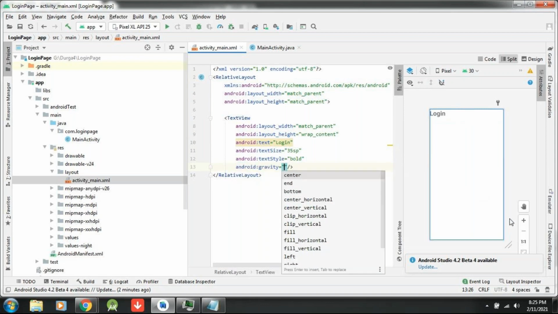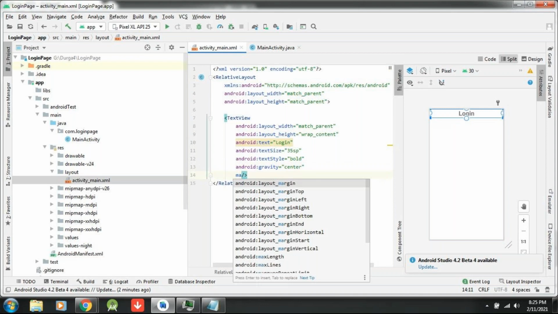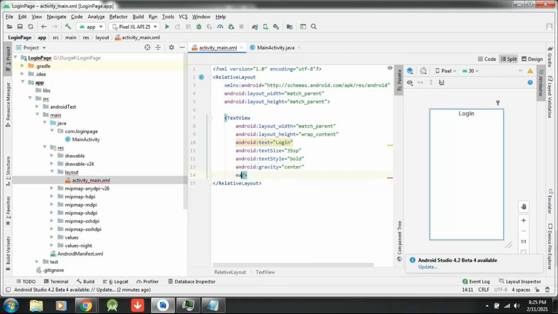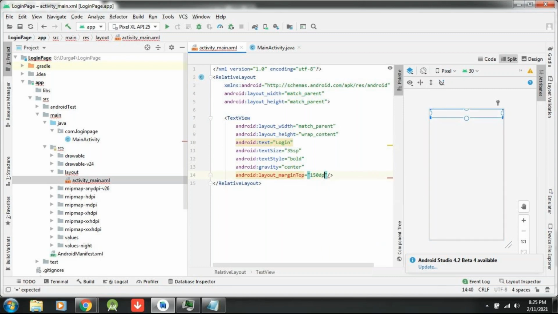Okay, just simply you can write it center. So what happened now? This login title, it is exactly in the video, it is center. I would like to make some gap top side. Okay, so top side gap you can give. Actually, no need to write this margin. So when I write that relative layout, it has to come. So top side I am giving 150 density pixel.